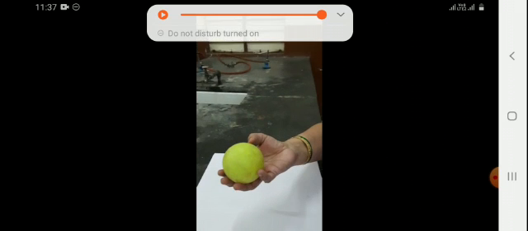Watch the activities which involve non-contact force. When a ball is thrown in an upward direction, it will naturally come down due to Earth's gravitational force. Earth attracts everything towards itself due to gravitational force of attraction. Though there is no contact between this ball and Earth, still gravitational force exists, and this is an example of non-contact force.